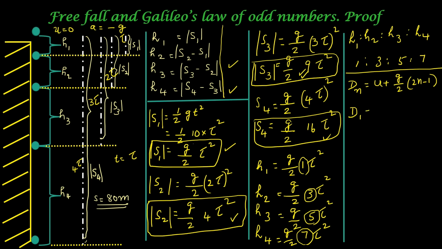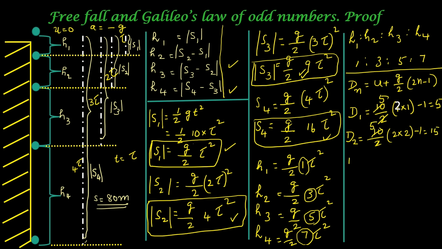So d1, the distance travelled in the first second: u is equal to 0, g is approximately equal to 10. So 10 by 2 into (2 into 1 minus 1), which is 1. So 10 by 2 into 1 becomes 5. So in the first second, it has travelled 5 meters. In the second second, d2 will be equal to 10 by 2 into (2 into 2 minus 1), equal to 3. So 5 into 3 becomes 15 meters.